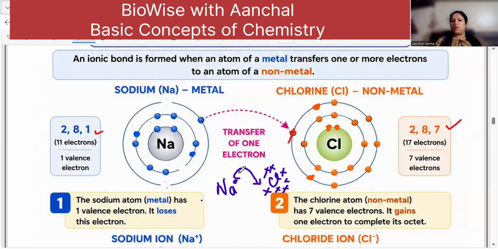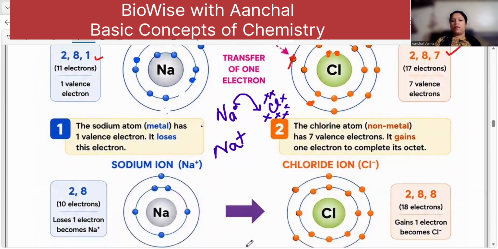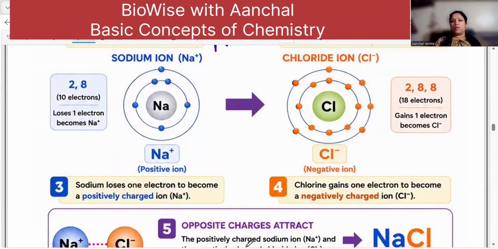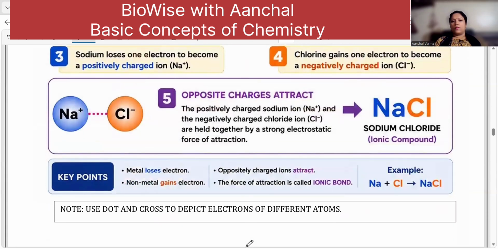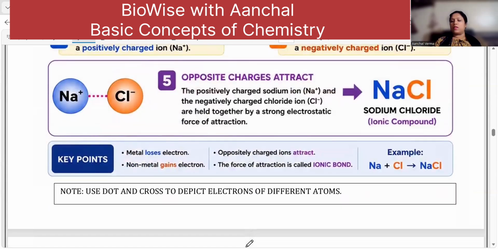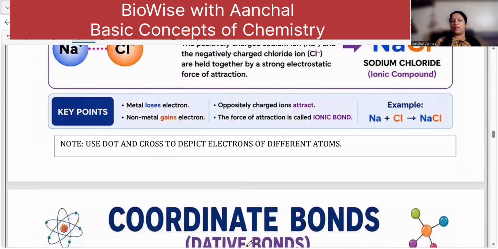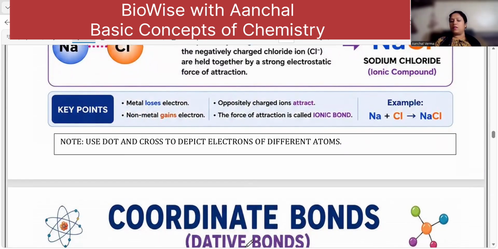The Na plus ion will be formed here after the transfer, and you have the chloride ion formed here. Opposite charges attract each other, so you have the formation of NaCl, common salt. Understood. Then, you can see this. The opposite charges attract, and you have the formation of NaCl. Use dot and cross to depict electrons of different atoms. That will be easier for you.